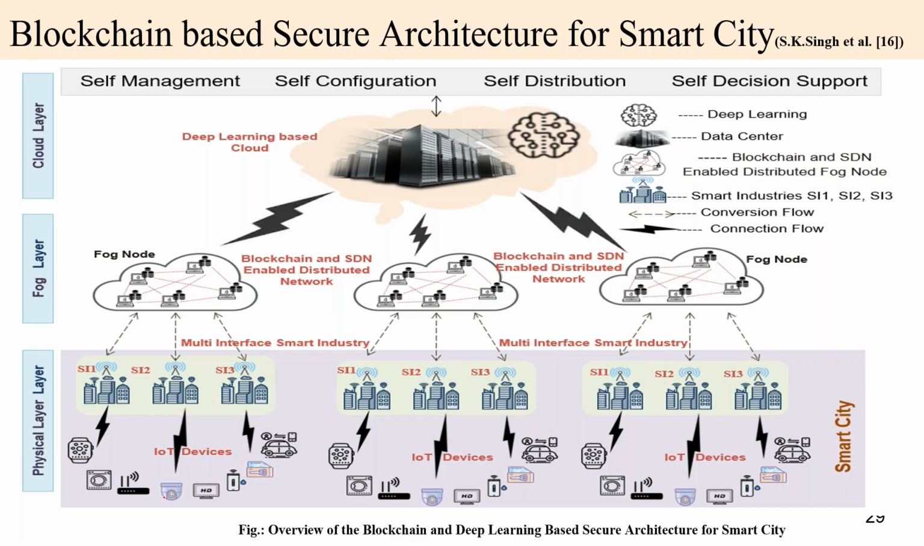But I did not use a blockchain concept in the cloud layer because the cloud layer is a very large part, and this large part is divided into the fog layer because a lot of communication latency is there. So in the cloud layer I did not use blockchain, but I use a deep learning concept in the cloud layer.